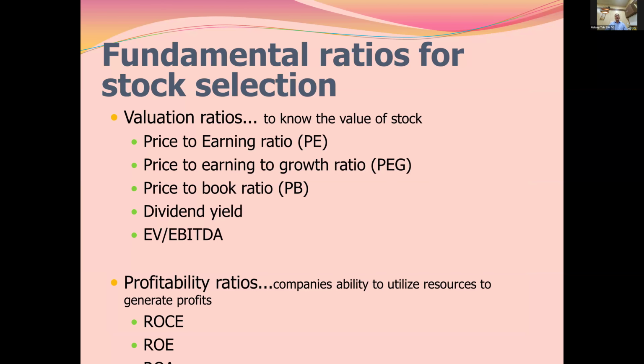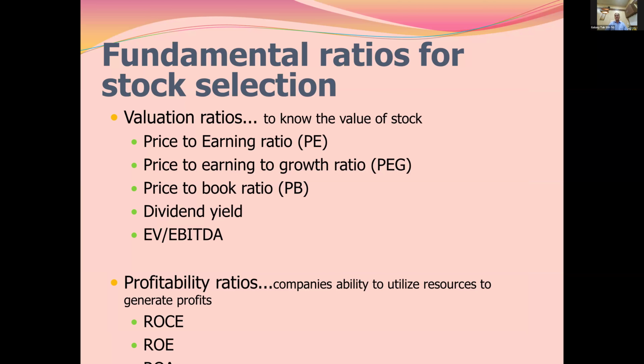Next up. Valuation ratios tell us how valuable a stock is, whether it is an undervalued stock or an overvalued stock. If it is an overvalued stock, you should not buy it. You should wait for a correction. And if it is an undervalued stock, you must accumulate it.